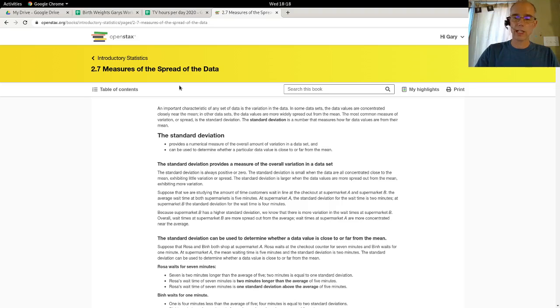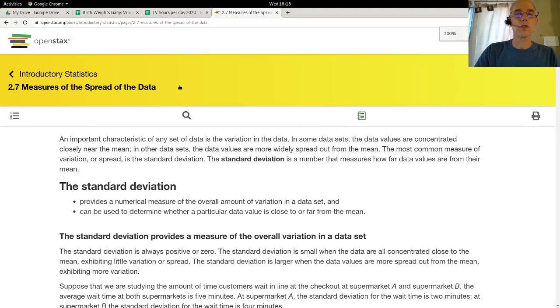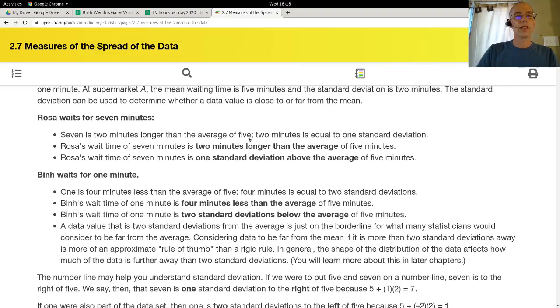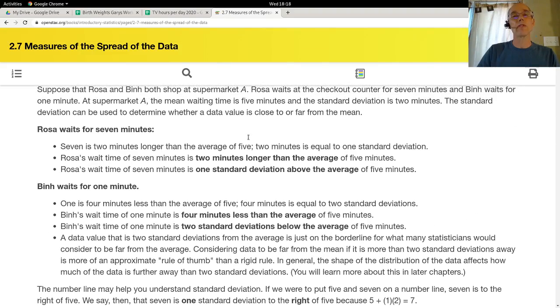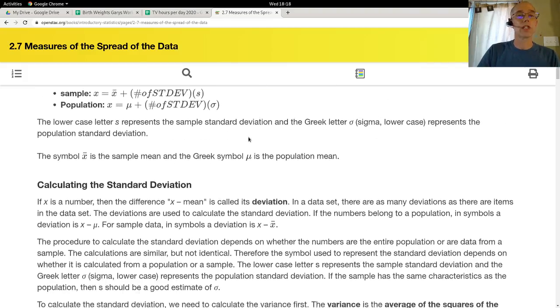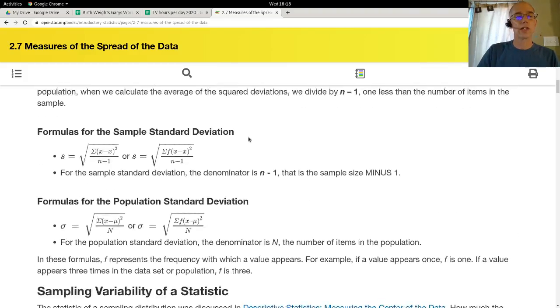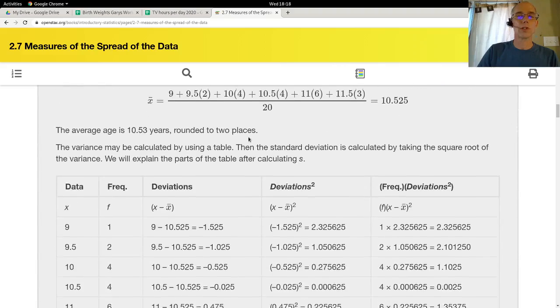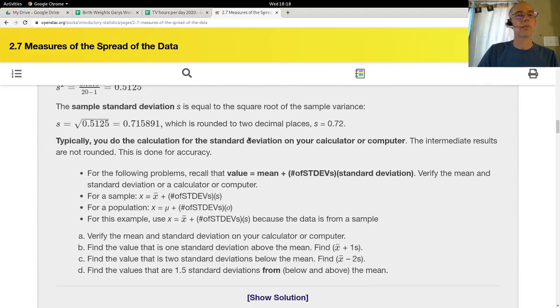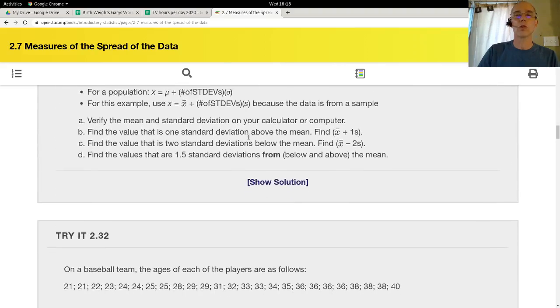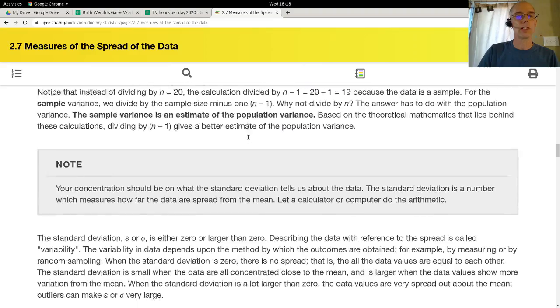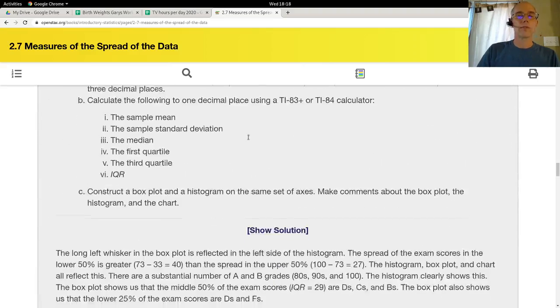So this section again defines more carefully than I have what standard deviation is. Hopefully you've read this and gone through the examples, and they talk about the idea of deviation, which is just how far is an individual from the mean, which leads to standard deviation. They talk about z-scores and some other fancy formulas, how to calculate it by hand, which we will never do. We'll always use the spreadsheet formula or some other tool.